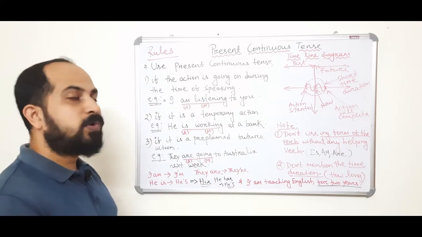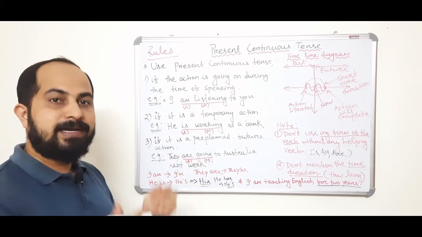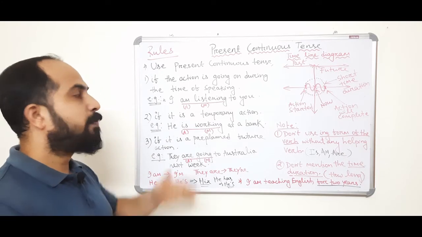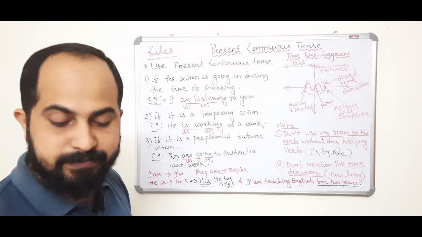Okay. So we have finished the rules. Let's see the formulas and the signal words for present continuous tense. Okay.